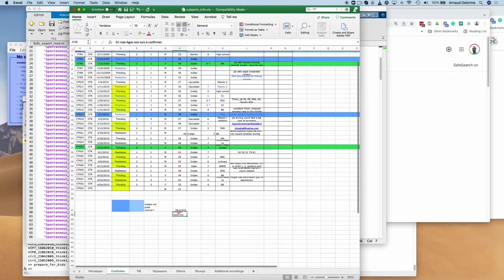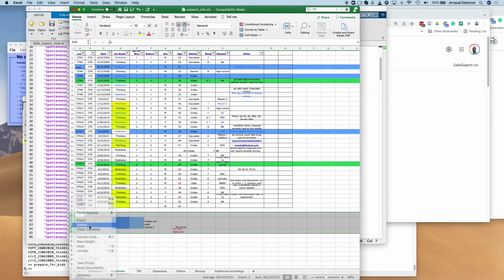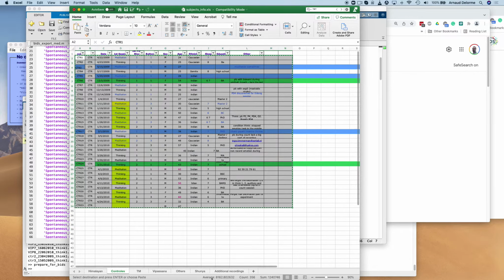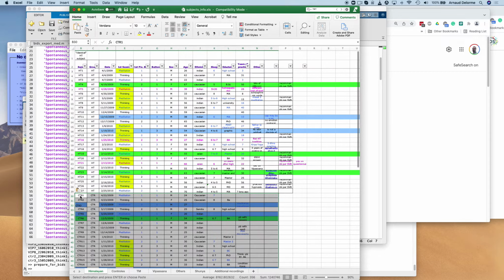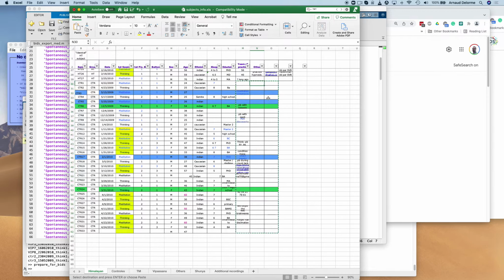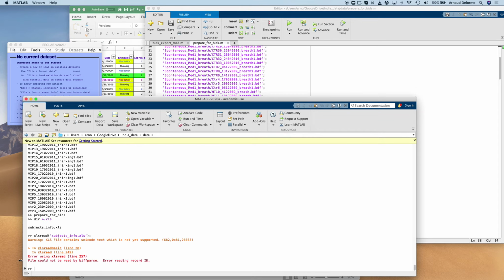Just checking some information here that's left in the file. Doesn't seem to be very important, just deleting it. And I'm going to copy this to the first tab, and now I have both the Himalayan and the control subjects. I'm going to spare you the fusing of all the different tabs, and we're going to go directly to Matlab to try to load that file that has all the subjects in the first sheet.